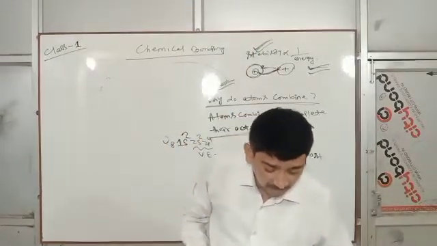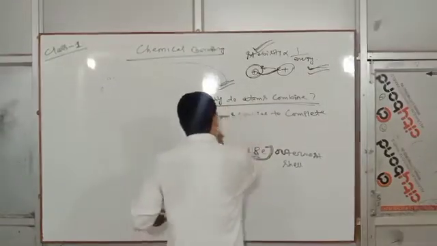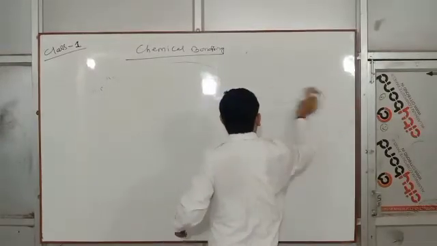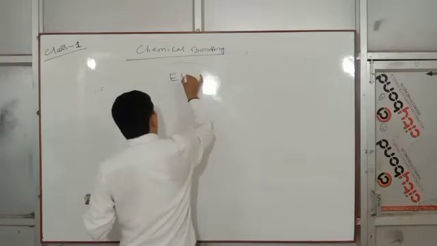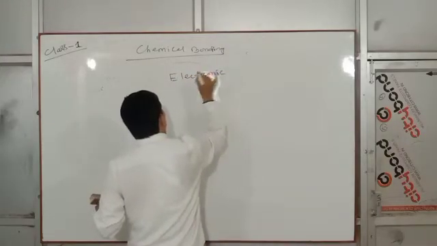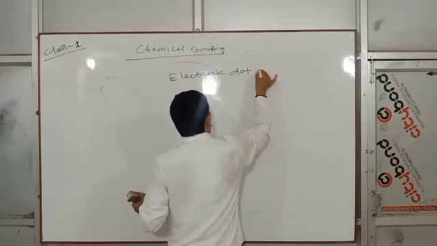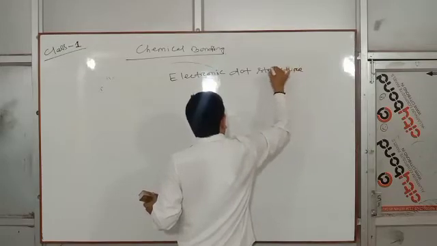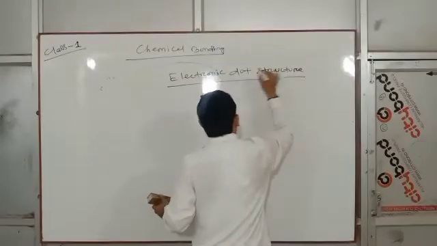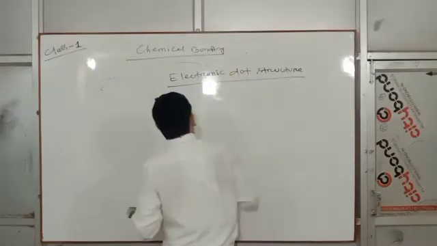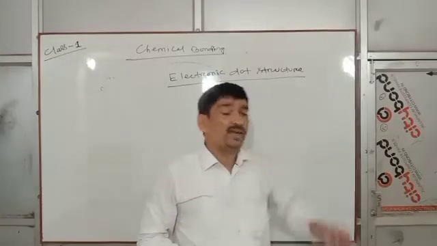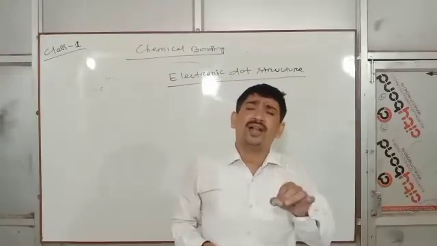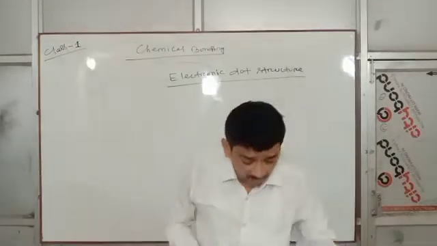Next is the electronic dot structure. In electronic dot structure, we simply write the valence electrons on the surrounding of the atom. That is electronic dot structure.